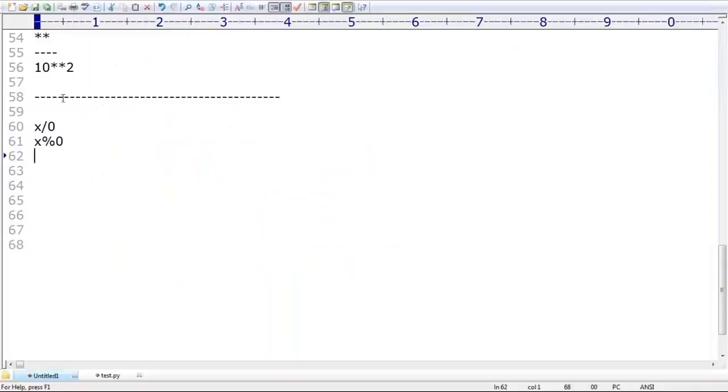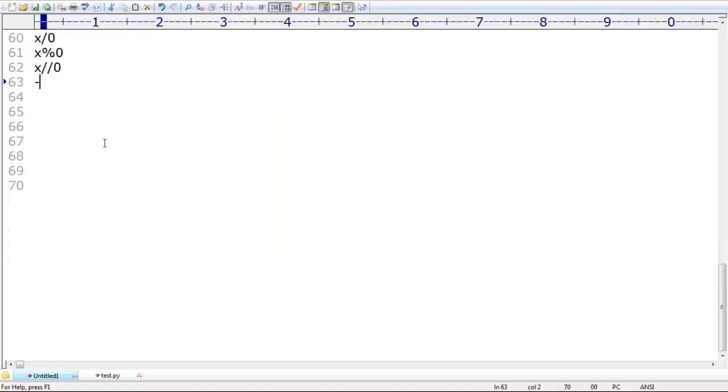Okay, that's all. So make sure for any number x, division by 0, whether normal division, floor division, or modulo, the result is always ZeroDivisionError, right? Remember this one, sir. Can I go to the next level? That's all. These are the various things you people should be aware of about arithmetic operators.